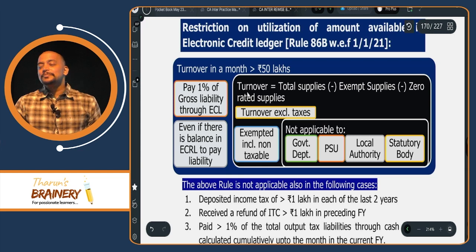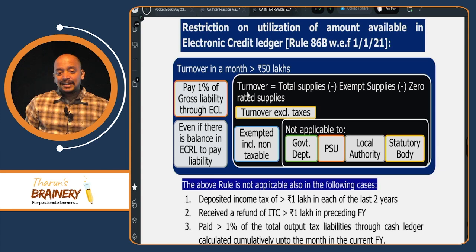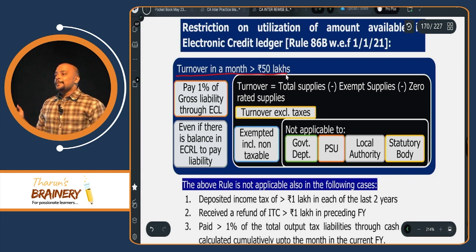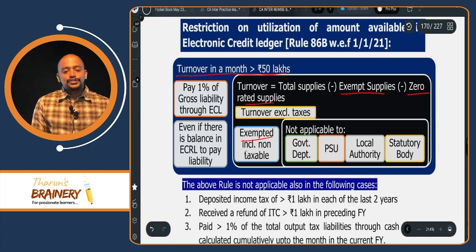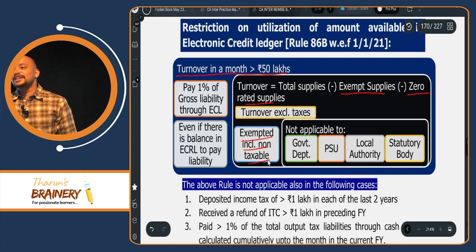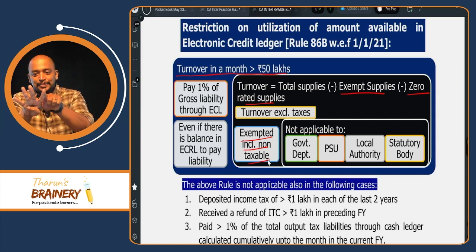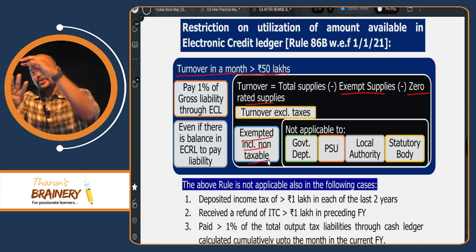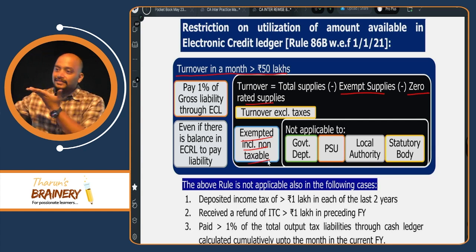See this. To whom is this 86B applicable? Turnover in a month exceeds 50 lakhs. And while computing the turnover, we should take out exempted supplies. We should take out zero rated supplies. Exempted includes non-taxable. This is simple taxable turnover, correct? Because we have only 4 supplies: taxable, exempted, non-taxable, zero rated. Zero rated should be taken out. Non-taxable should be taken out. Exempted should be taken out. Then what is left? Directly they can give.